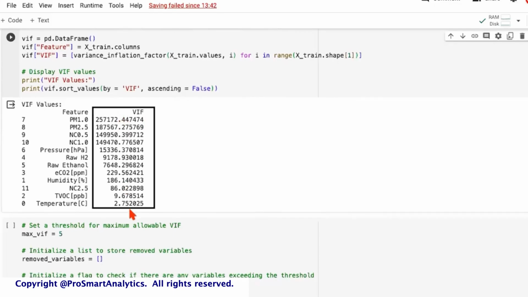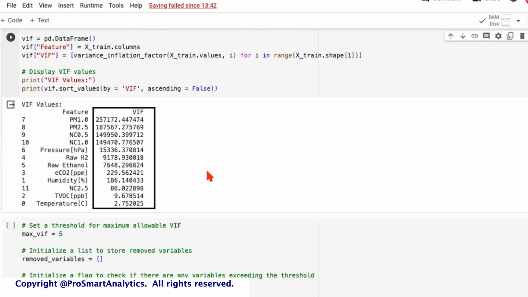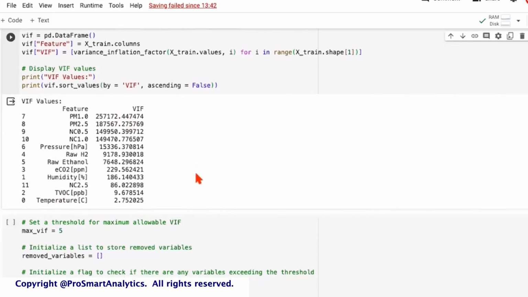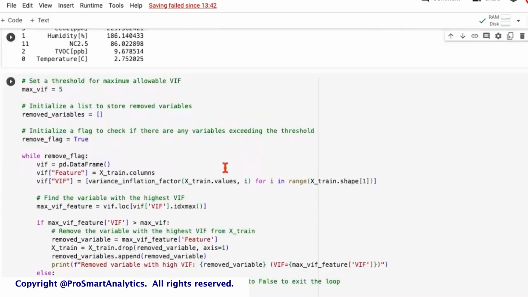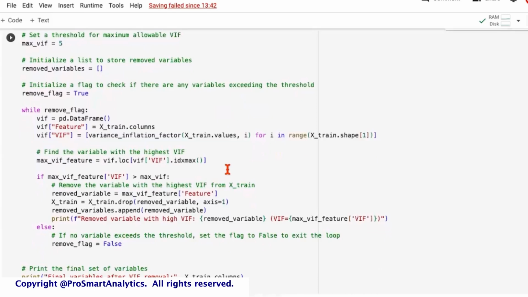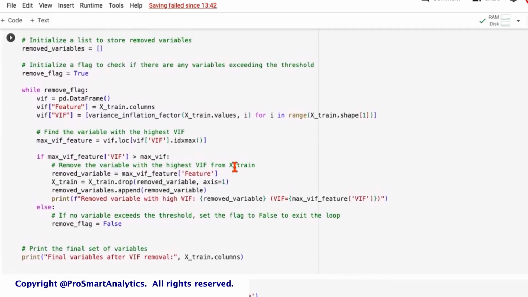Now, in order to do this conveniently, we are going to use a while loop. While we have a lesser number of features, let's say about 12 features, we can do it one at a time also, and we'll be fine by repeating the same code about 7-8 times. But if we have a larger number of features, it will not be advisable to do it manually. The loops will come to our assistance. And which loop are we supposed to use in this case? We'll be using a while loop, because we don't exactly know how many times we are going to repeat this exercise. We'll continue to drop the variables till we reach a stage when the VIF is less than 5.